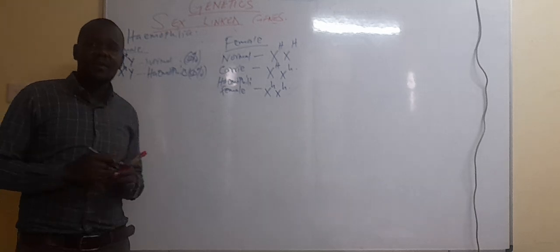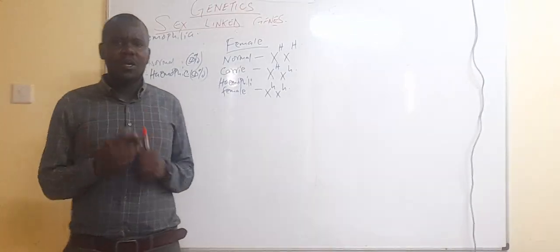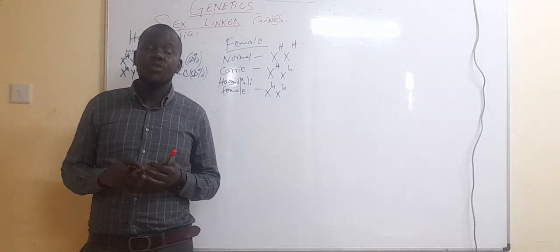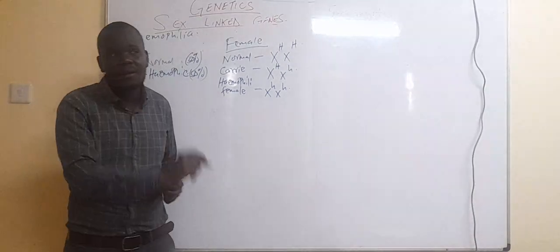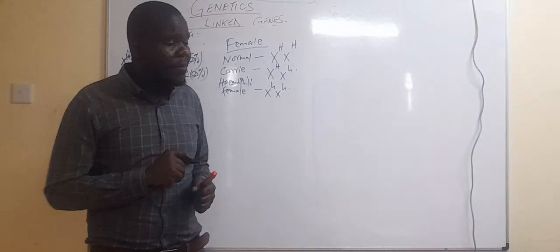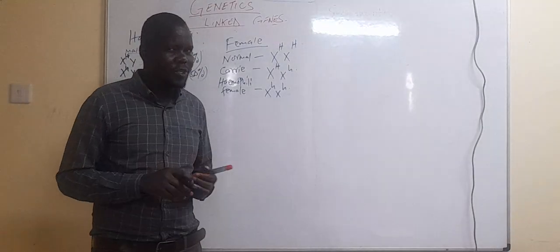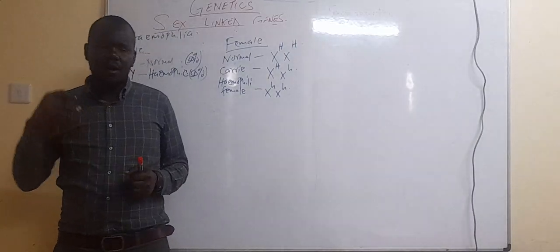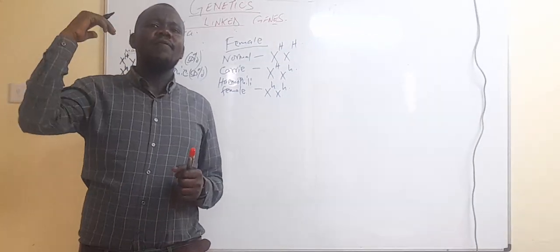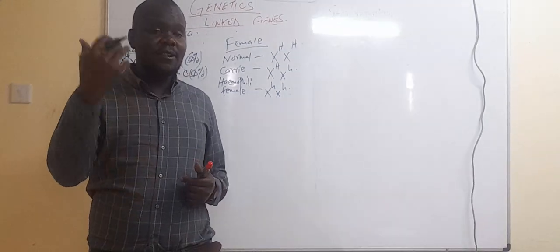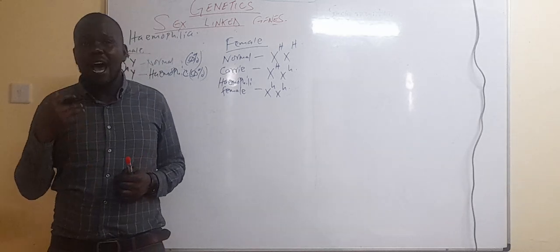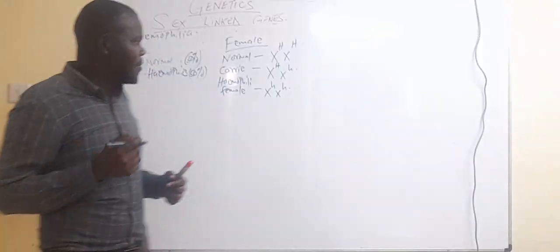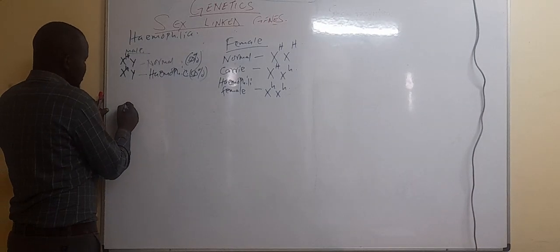Let me just give you one example. You are given a normal male married to a normal female. Let me change this question so that it becomes a bit technical. Let's say you have a haemophilic male, they are getting married, and the female is normal, but they got a haemophilic child. Use a genetic cross to show your working. You are using a male.